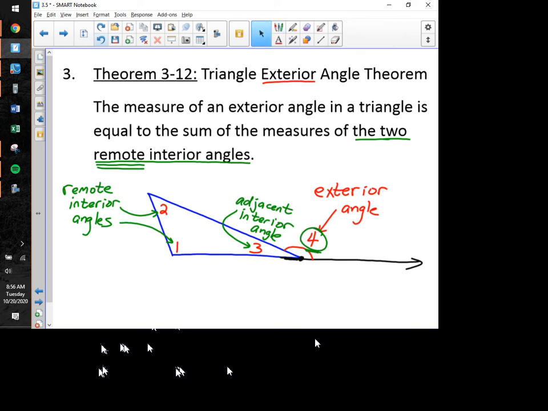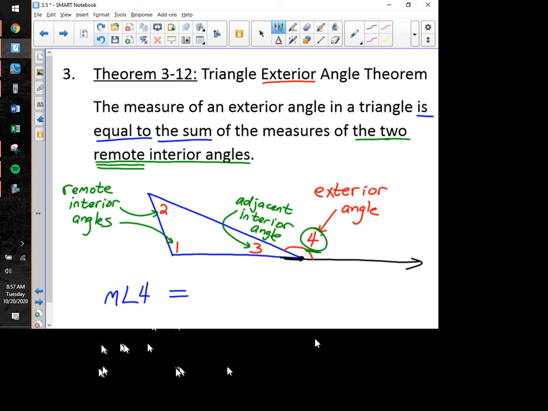And now that we've defined what an exterior angle is, and we've defined what remote interior angles are, I think we can go about translating this theorem. The measure of an exterior angle in a triangle. So stop right there. Our exterior angle here is 4, so the measure of the exterior angle in a triangle. Got it. The next 3 words I read are really important. Is equal to. So obviously when I'm translating, that's where I put an equal sign. Is equal to. This next word is important, the sum.